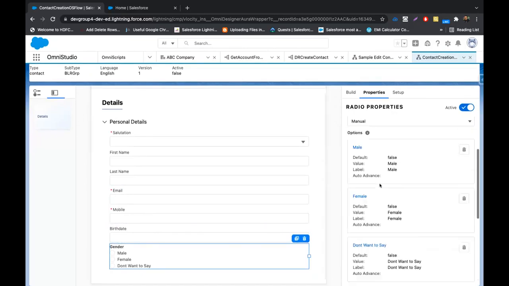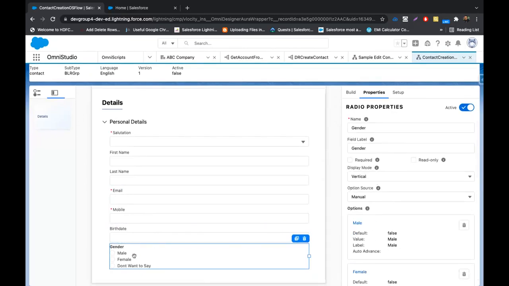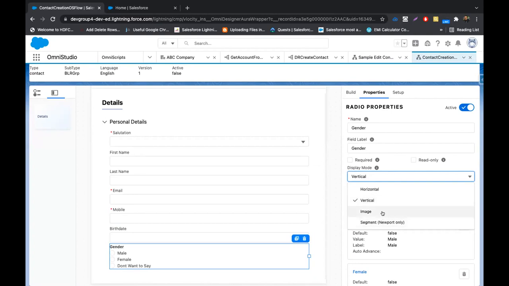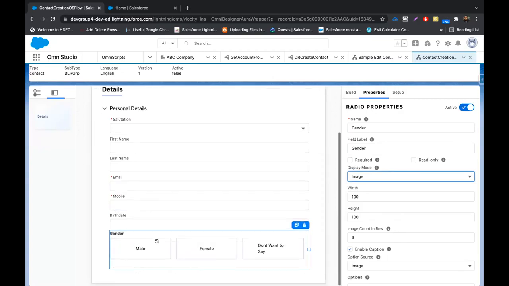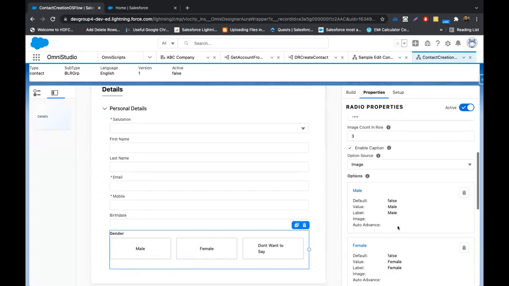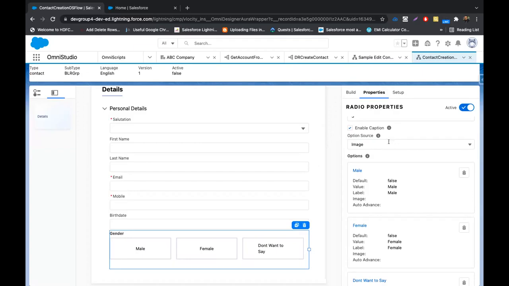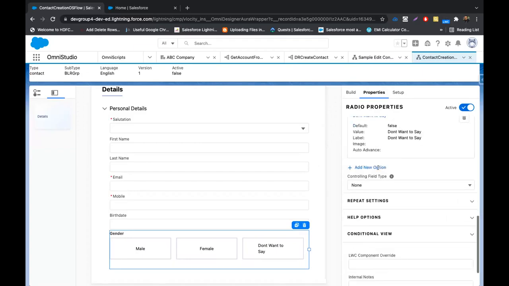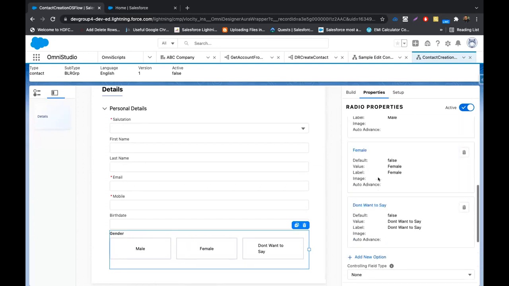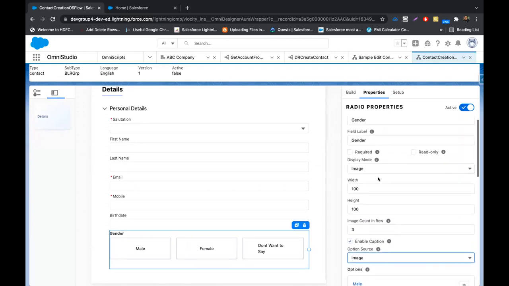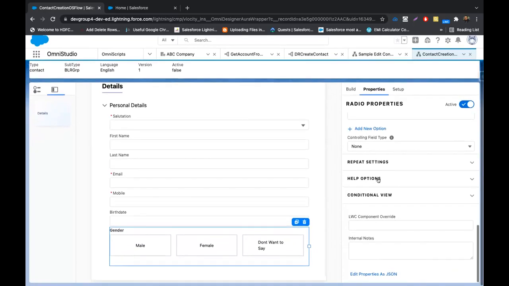Now this look and feel can also be controlled. If you see, this is in a vertical mode, I can also make it horizontal. I can also add an image. If I want to add some image to it, we have an option source as image, and in image, we can pass the URLs.